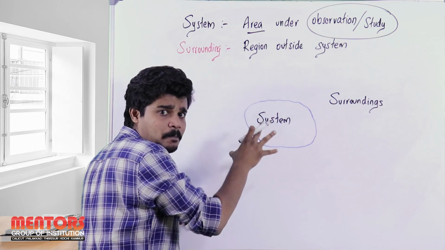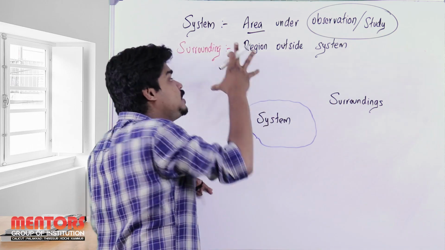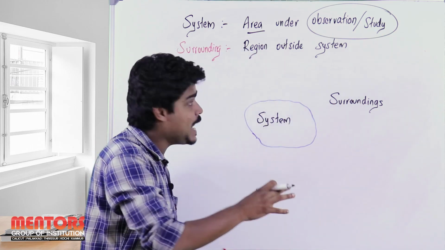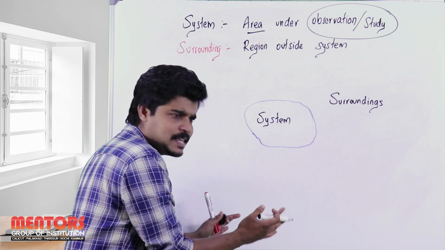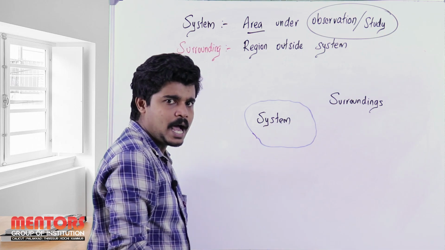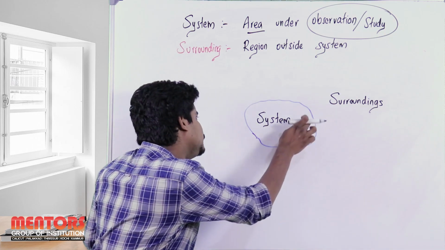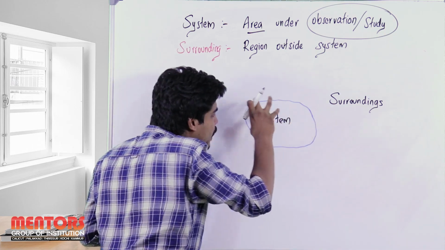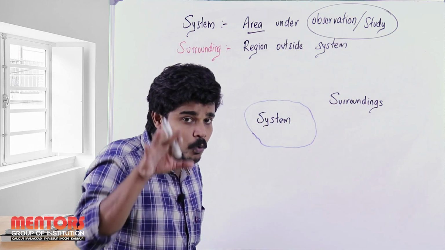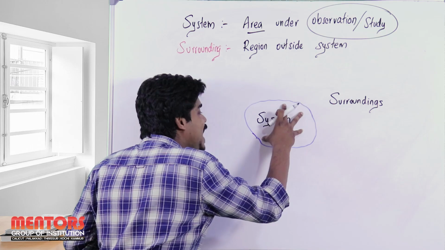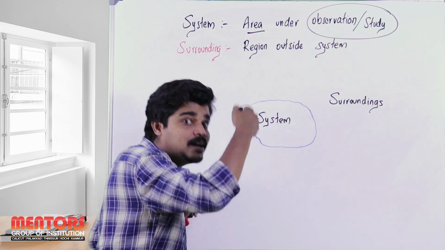What is meant by the area other than the system, or the region outside the system? For example, in this board, this region is my area under observation, so I can say it is a system. What is the region outside the system, the area other than the system?